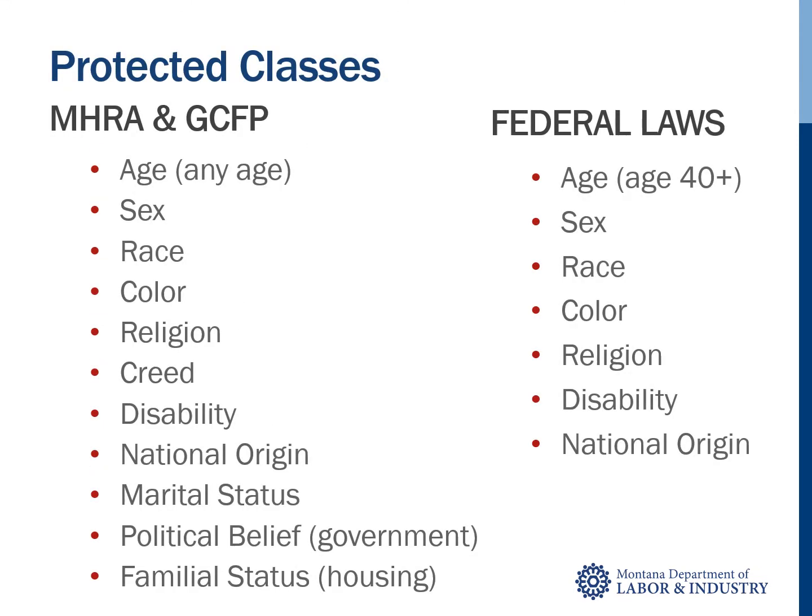Here you see all the protected classes under federal and state laws. Montana's protected classes are the same and overlap with the federal protected classes, but note that Montana law recognizes the additional protected classes of creed, marital and familial status, and political belief, whereas federal law does not. Also note that the protected class of political belief is only applicable in the areas of governmental services and government employment, and familial status only applies to housing discrimination.